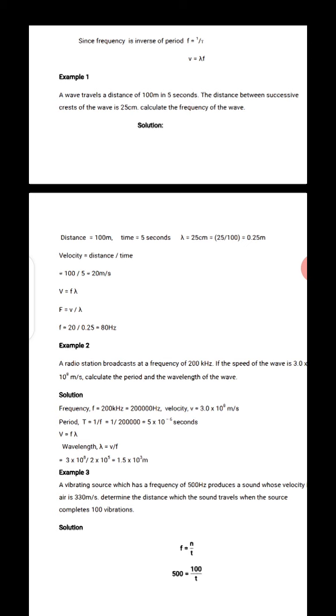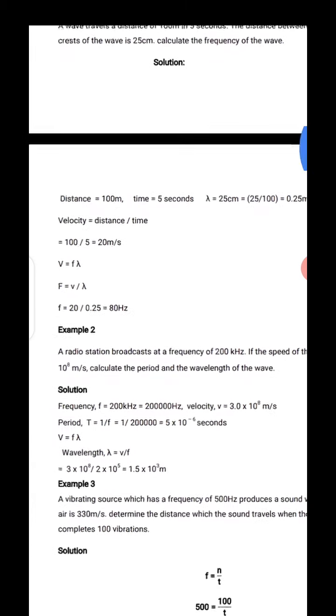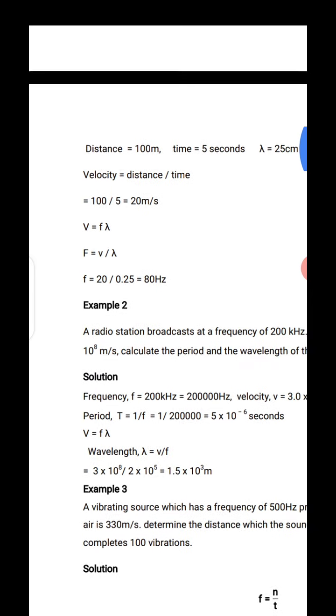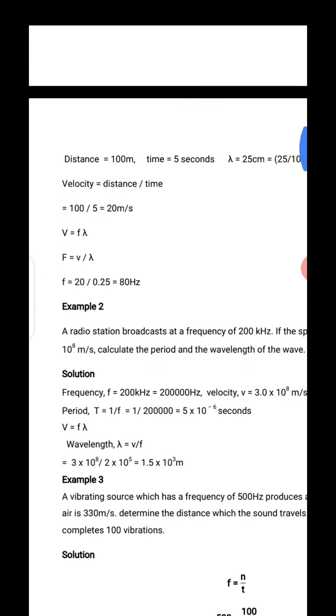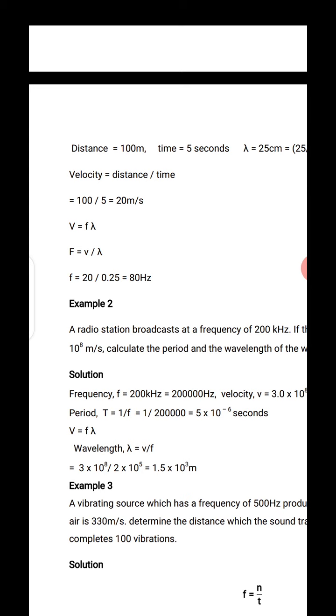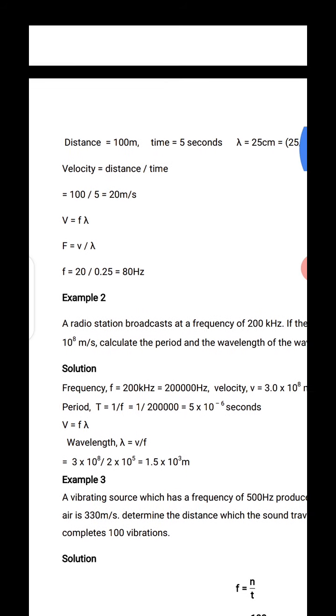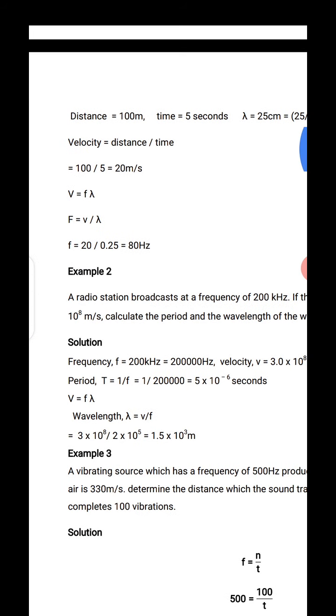Velocity is therefore distance over time, where the distance is 100 and time is 5 seconds. So we get the velocity to be 20 meters per second. We now use the formula v equals f lambda, because the question says we should find the frequency. We already know the velocity, and lambda is 25 divided by 100, which is 0.25. Making f the subject, f equals v over lambda, that is f equals 20 over 0.25, which is 80 hertz.